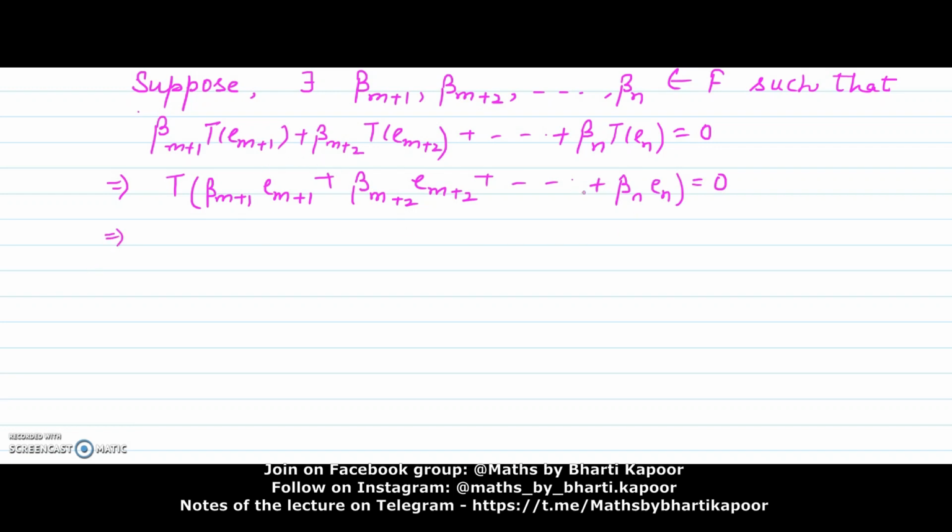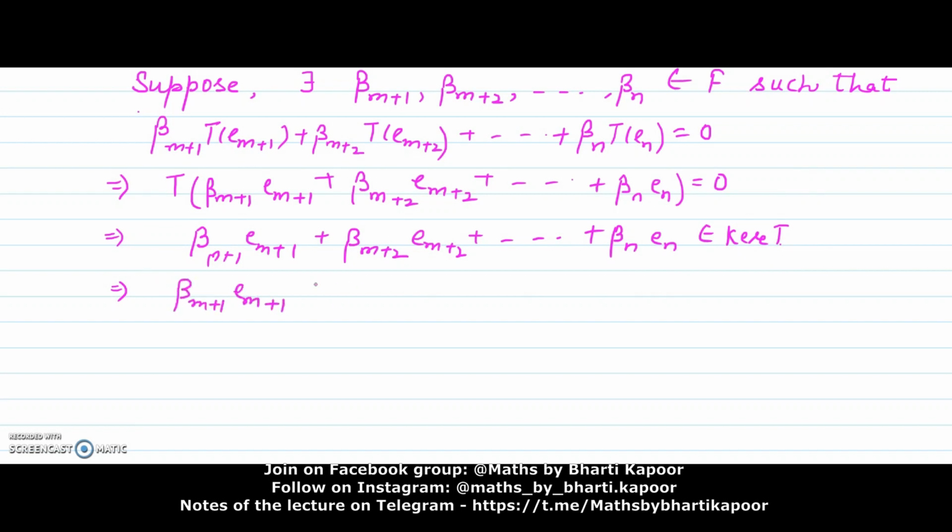If T image of this element is 0, then this element must belong to kernel T. This implies beta m plus 1 Em plus 1 plus beta m plus 2 Em plus 2 so on beta n En belongs to kernel T. Now kernel T has a basis of its own. So this element of kernel T can be expressed as a linear combination of elements of its basis.